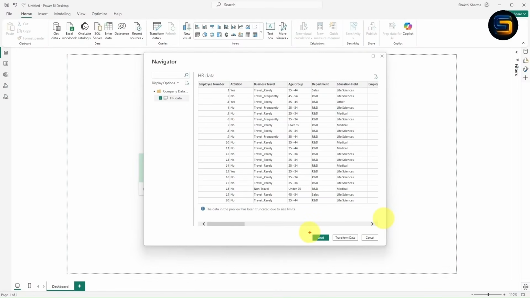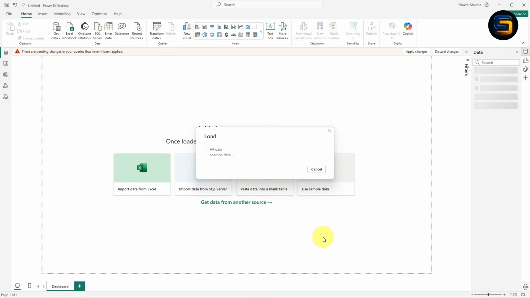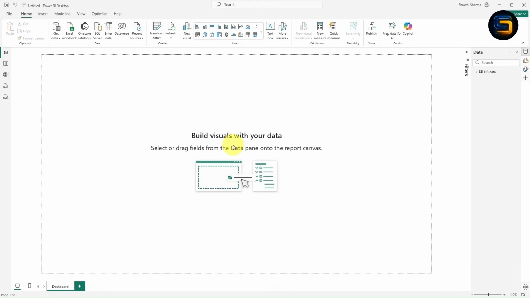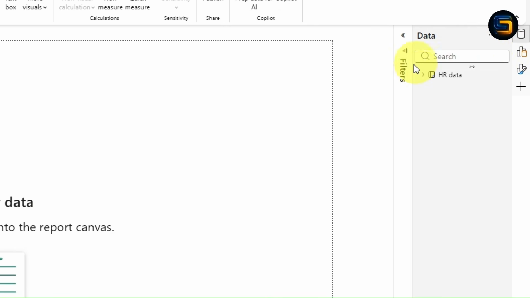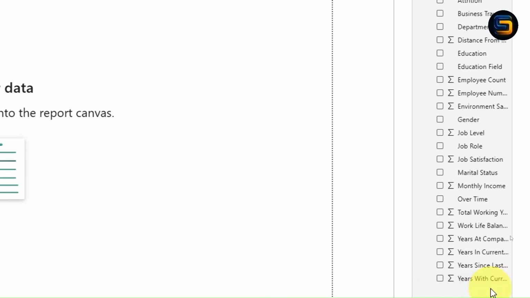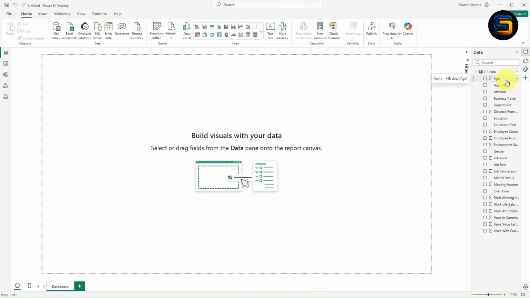Now in my case, my data is already clean. I will just go with this option, load. Once you click on load, just wait for a few seconds. Based on your system configuration, it will take a few seconds. Now our data is loaded in Power BI successfully. Inside the data panel, here you can observe this is the HR data, right? Wow, look at here guys. All the columns are loaded. So basically the entire HR data is loaded.